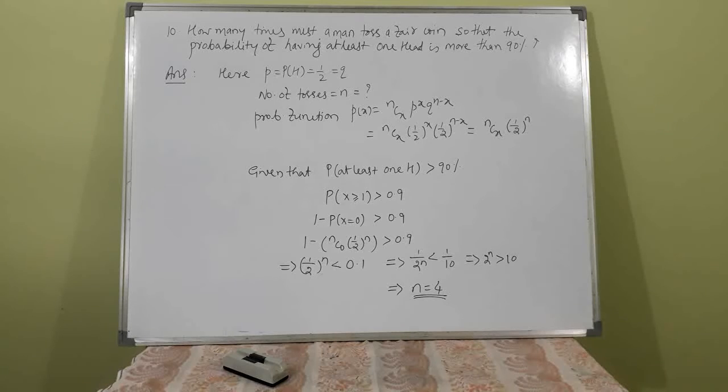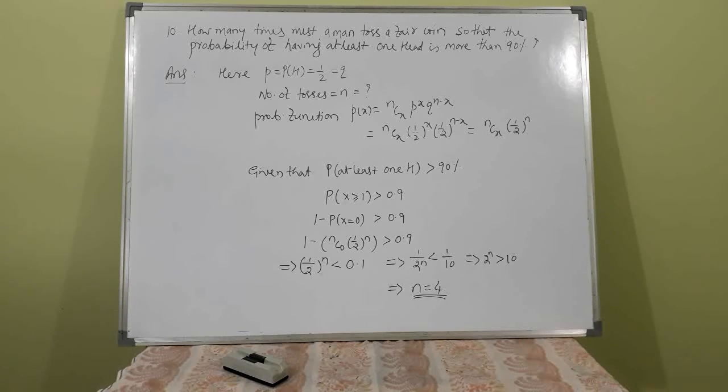Okay. Number of trials not given. Number of tosses is what you have to find, so that the probability of having at least one head is more than 90%. Probability of at least one head, probability of x greater than or equal to 1, is more than 90%, 0.9. Okay, the probability function you know, nCx p raised to x q raised to n minus x, that leads to nCx 1 by 2 raised to n for this case.